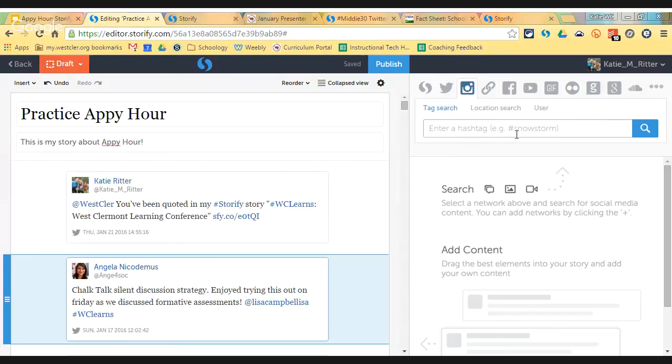You could pull in Instagram, although I do believe it's blocked on your network, but that option is here too, and it's the same thing as Twitter and individual tweets. Individual Instagram posts would show up and you could drag and drop them.